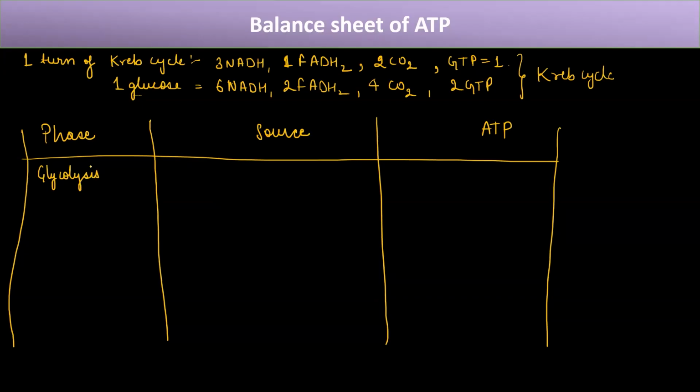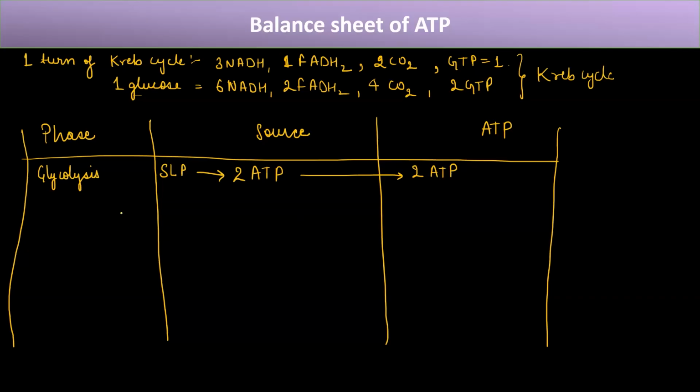Now in glycolysis, what are the sources of energy or ATP? We have one source, substrate level phosphorylation. And from substrate level phosphorylation, how many ATPs were produced? We saw the net ATP production was 2 ATP, right? So it will go directly here to form 2 ATP.